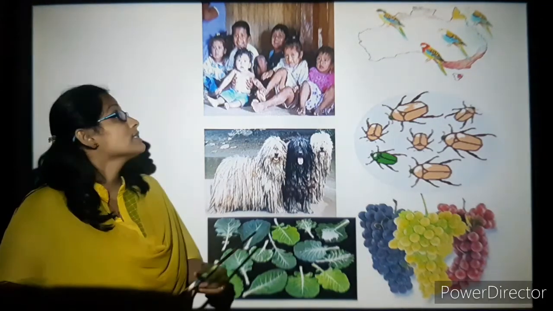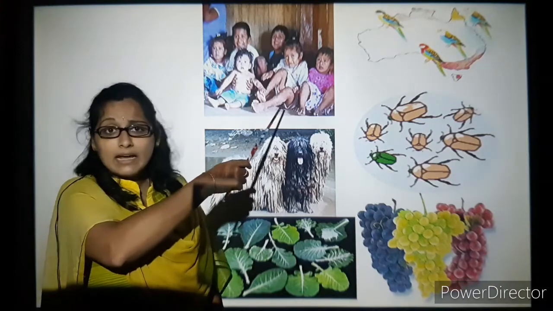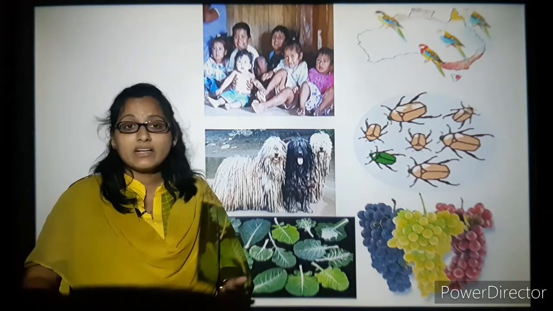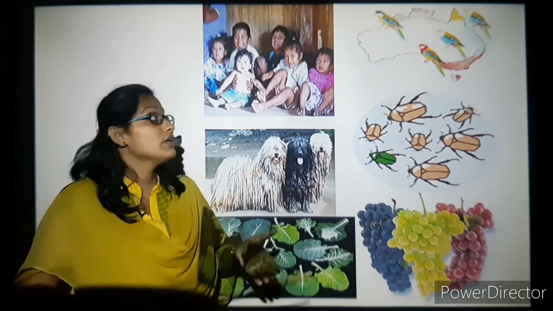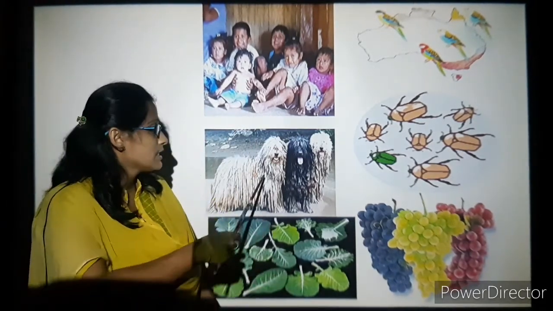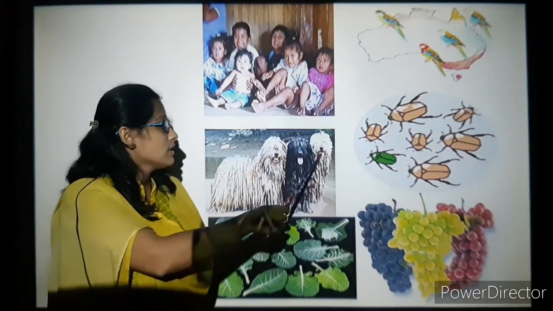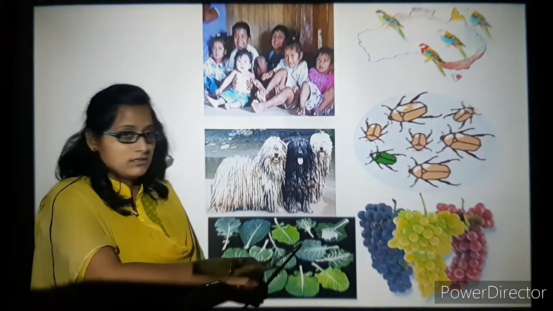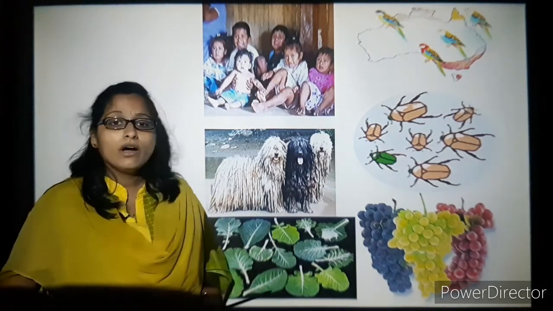In this figure you can see a lot of children. Are they similar? Do they look alike? No, they do not look alike, even if they have the same parents. There might be differences in the genes or the genetic characters, or they can be offsprings of different parents. Here we can see that the pups, the dogs, are also different from one another. You can see the leaf patterns of a single species also differ because of variations.